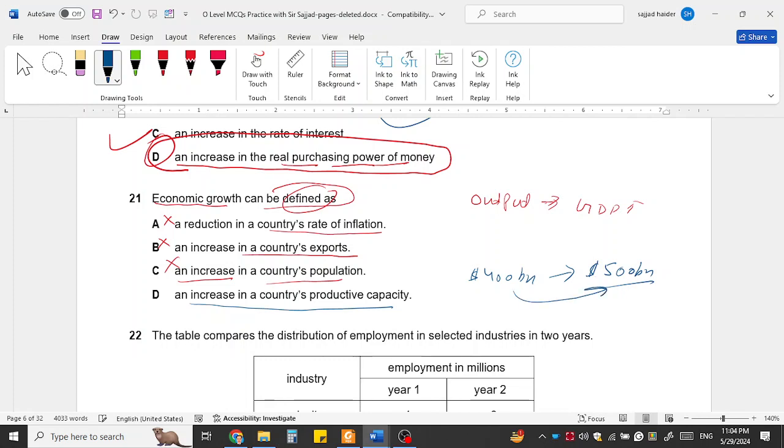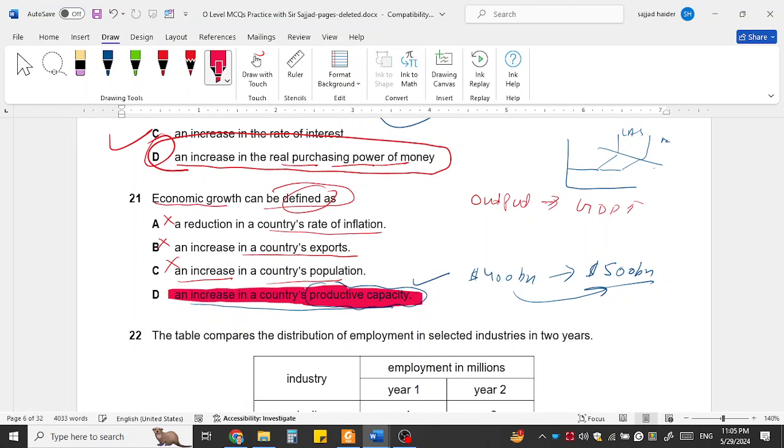I'm taking this in dollars. This means they can produce more, capacity is increased. The economy can produce more goods and services. If the productive capacity increases, this is usually done with supply side policies. This is the long run aggregate supply curve. If the long run aggregate supply curve shifts rightward, the productive capacity increases. On the basis of that, D is the option. The other three we have already rejected.